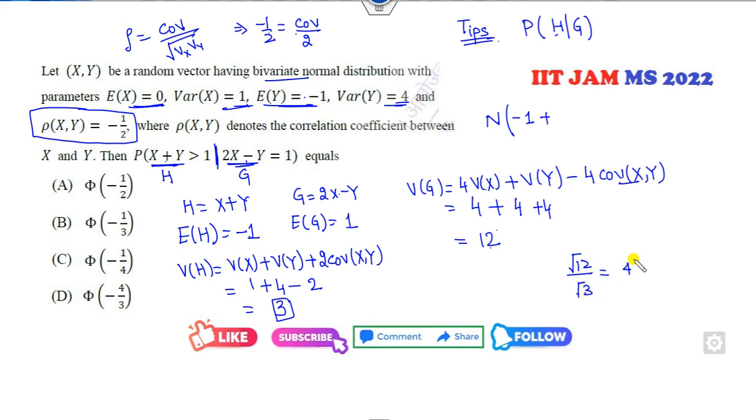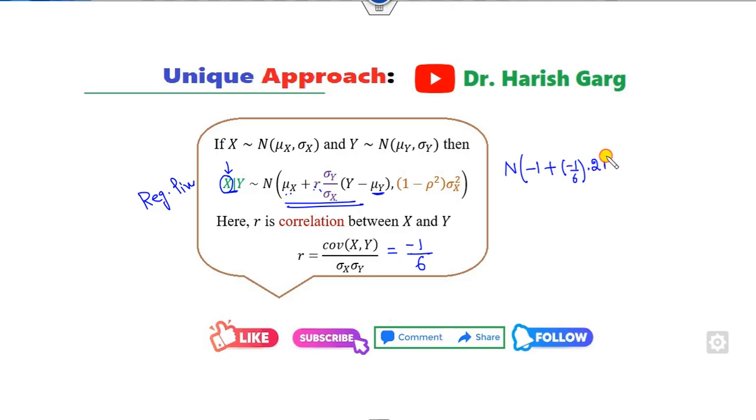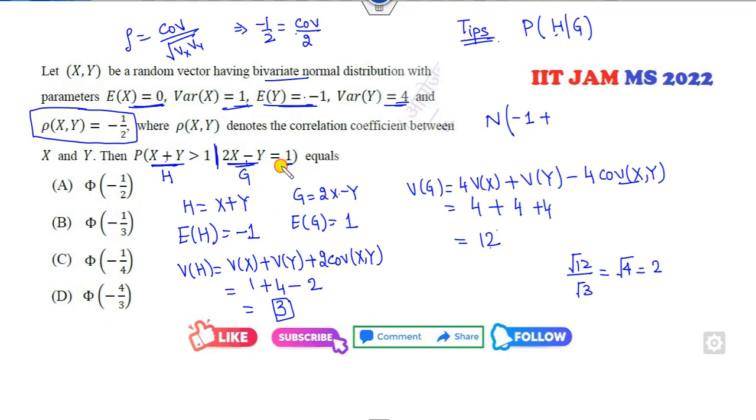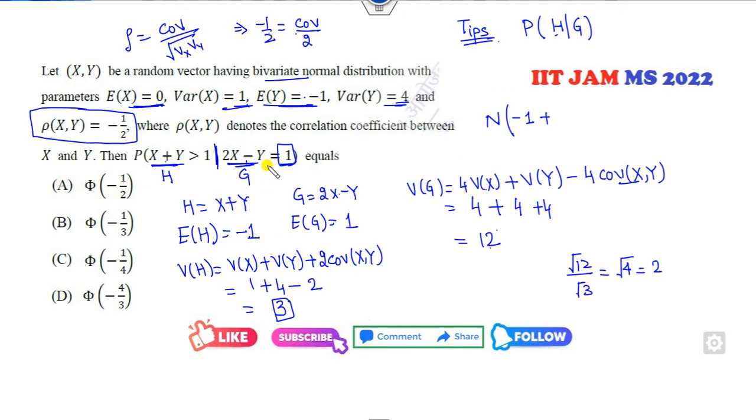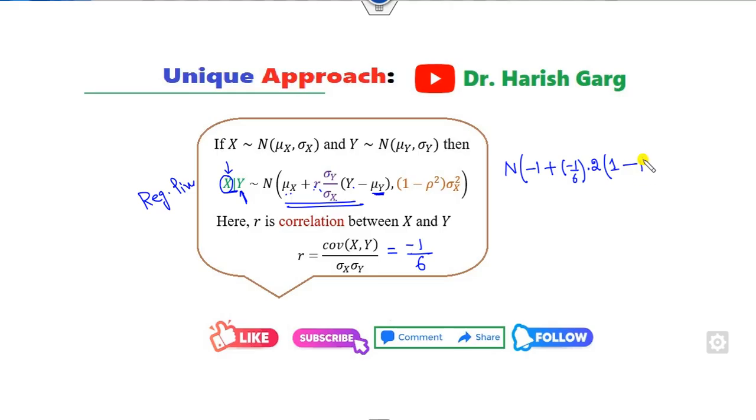This comes to be root 4, that is 2. So this into 2. Y is here, which is given as 1, minus the mean of this previous value. Mean of this previous value is 1. So I wrote it as 1. So this value will be cancelled out. It is minus 1.